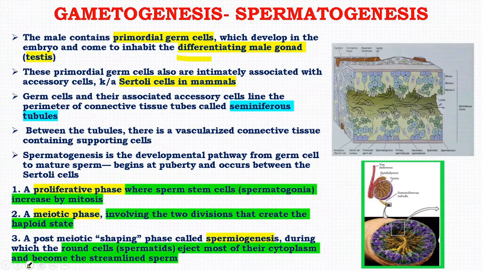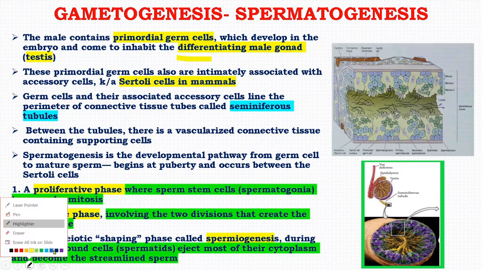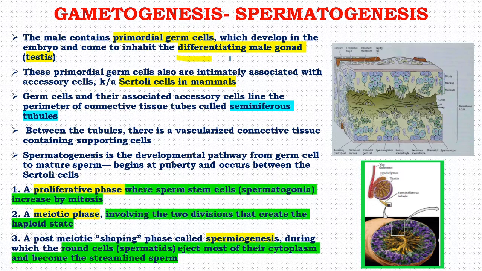So here you can see that these primordial cells get differentiated in the male gonad, that is testis.